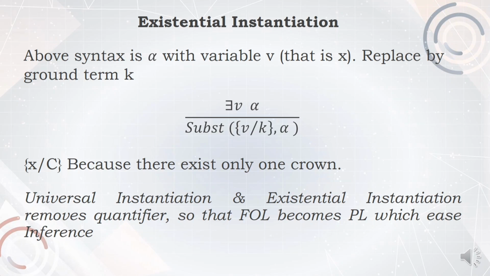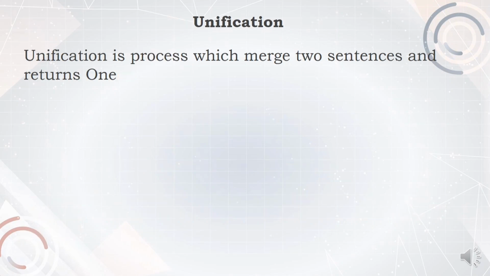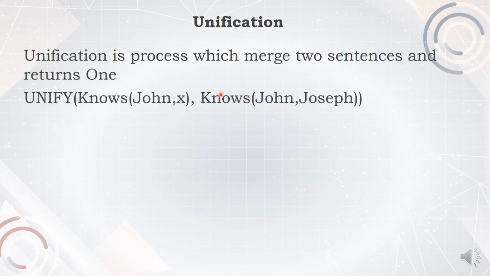This gives easy inference. There is another term we are going to discuss in this inference of first order logic, that is unification. Unification is a process which merges two sentences and gives only one conclusion. What is that? There are two sentences.